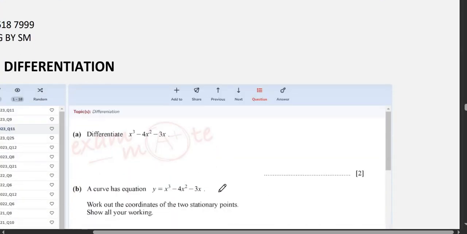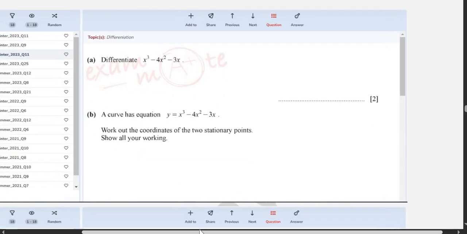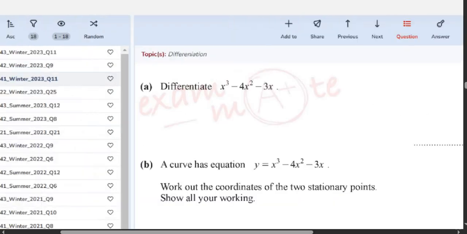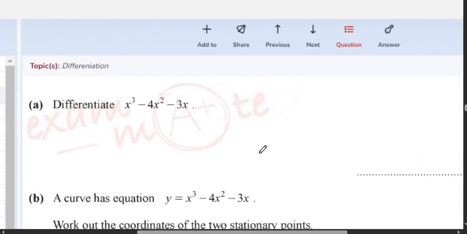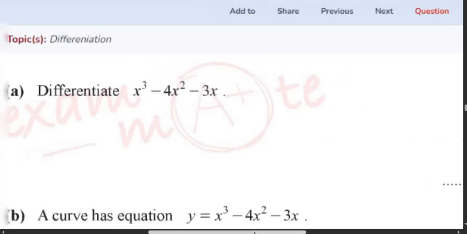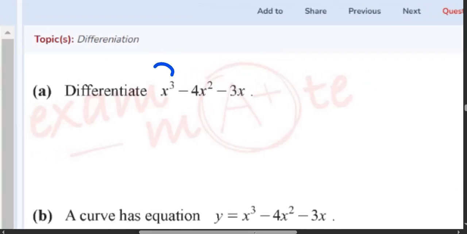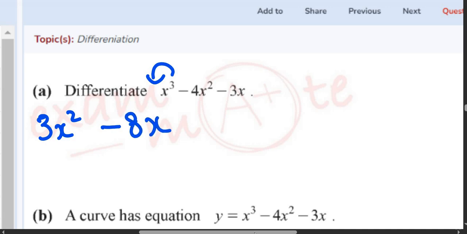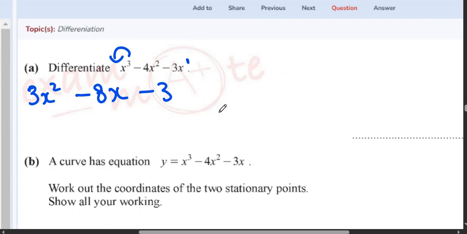Now moving on to the next topic, we have differentiation. Look, whenever you have a question like this, differentiate. The power, you multiply it with the number and you subtract one from the power. So this becomes 3x squared, minus 2 4s are 8, 8x, minus, if there is no power, the power is 1, and 1 3s are 3, and x is gone. So this is how you differentiate.